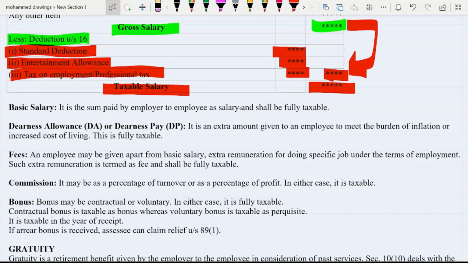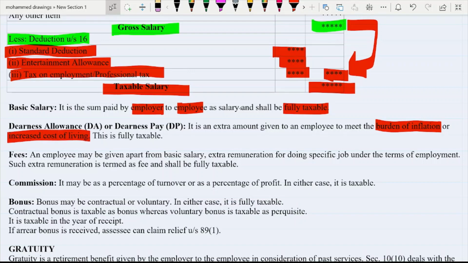So if anybody asks you what is basic salary, it is nothing but one type of sum paid by employer to employee, and it is fully taxable. Now, what is dearness allowance and dearness pay? It is an extra amount given to an employee to meet the burden of inflation. This is very important. Why is it given? To meet the burden of inflation, or you can say increased cost of living, and this is also fully taxable.